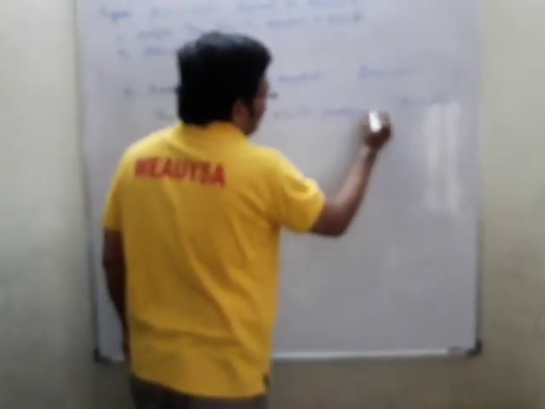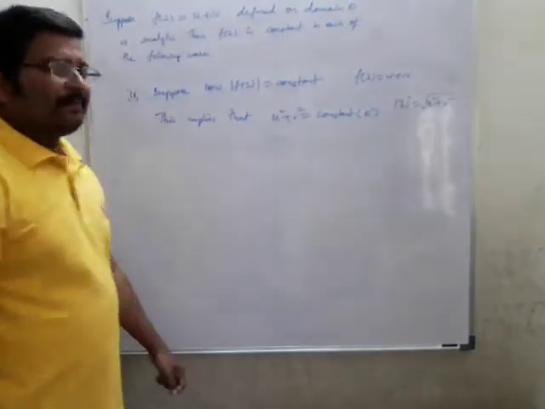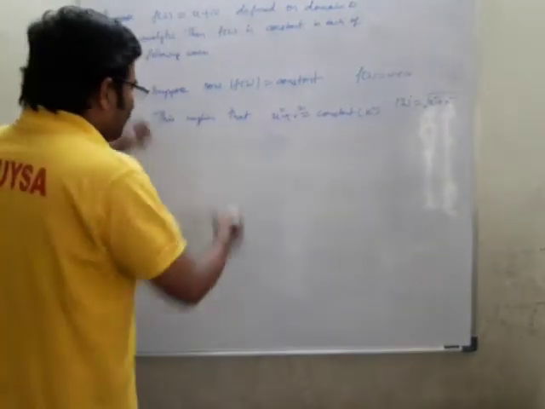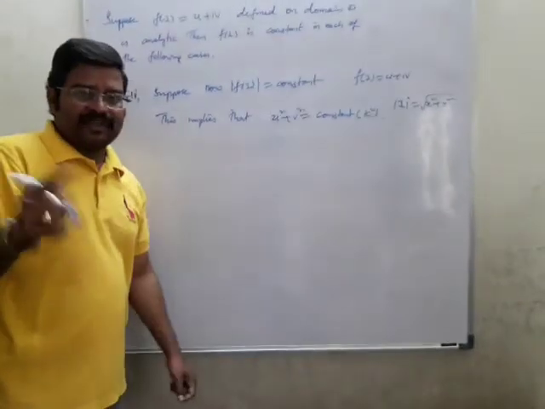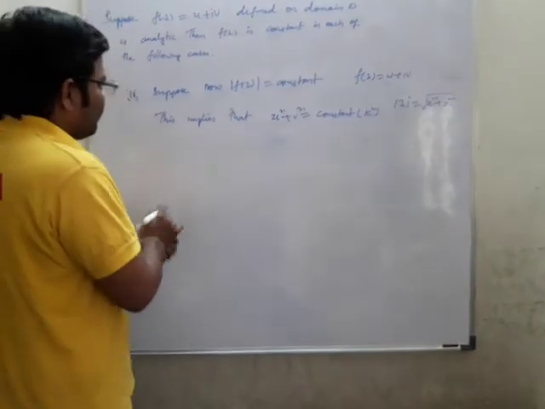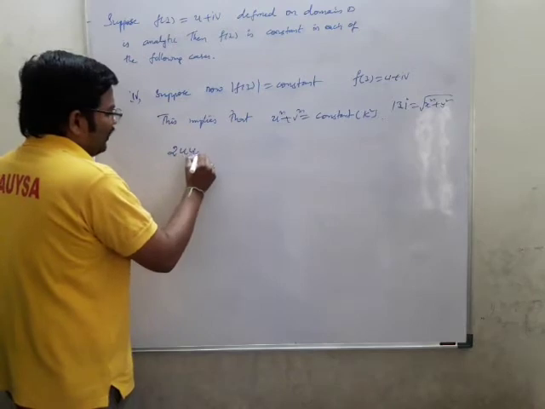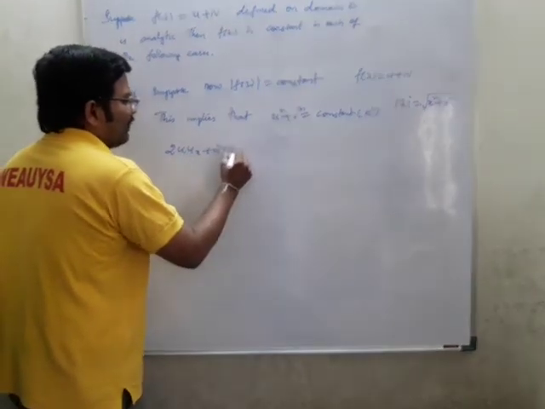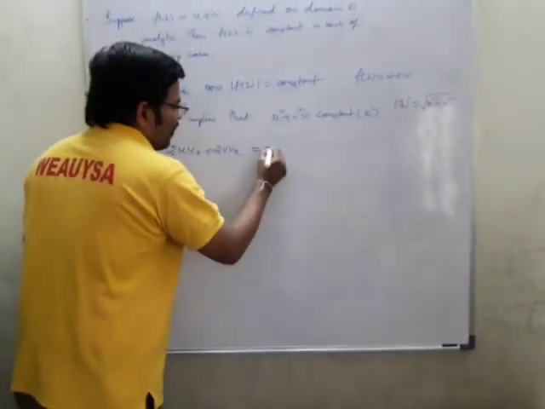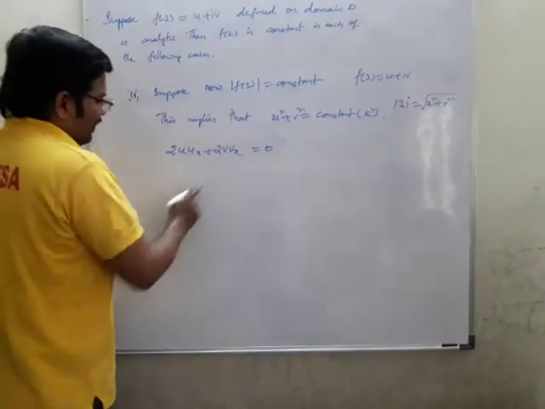Take the constant as some k square. Now u square plus v square is equal to k square. We differentiate this with respect to x as well as with respect to y. If we differentiate with respect to x, we get 2u ux plus 2v vx, which is equal to a constant, that means 0. This is one condition.